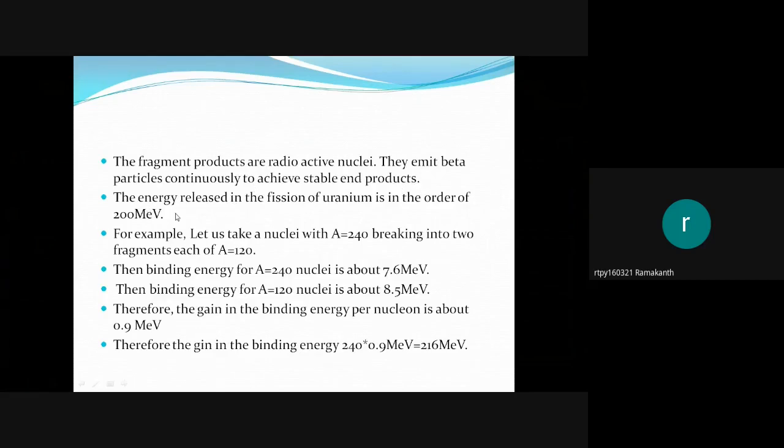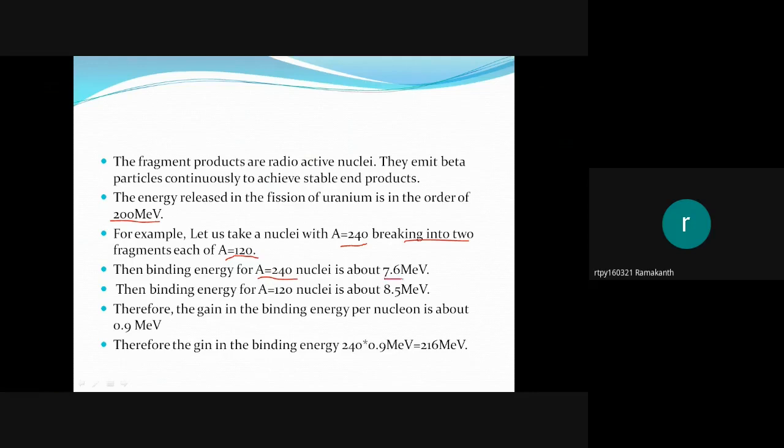Next, what about the energy released in a nuclear reaction? Energy released is about 200 mega electron volts. Let us check whether the energy is about 200 MeV or not, with an example. Let us take a nucleus with mass number 240. Let this nucleus be broken into two equal fragments, 120 and 120. Let us see the binding energy of a nucleus with mass number 240, from the binding energy curve you saw in previous slides.